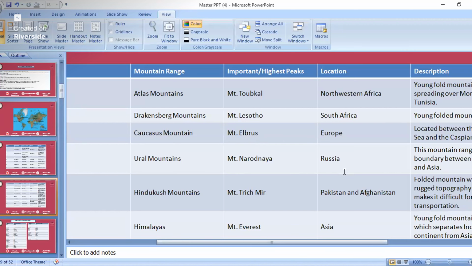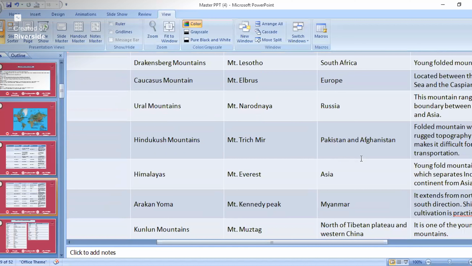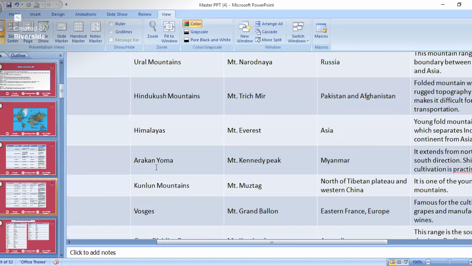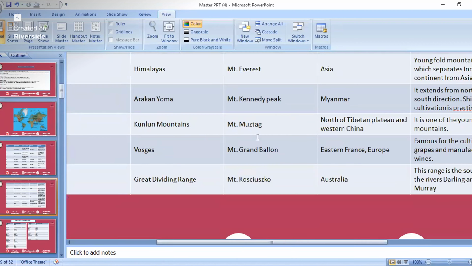And Ural Mountains, that is in Russia. Actually, it's in Eurasia, both in Asia and Europe, but most of the part is Russia. So Ural Mountains is Russia. Then Hindu Kush Mountain, that is in Afghanistan and Pakistan, not in India. Himalaya, everyone knows, that is in Asia, China and India. Then this Arakan Yoma Mountain, that is in Myanmar. Then this Kunlun Mountain, already we studied on the map, that is in China area. Then Vosges Mountain, that is in France, Europe. Great Dividing Range in Australia.